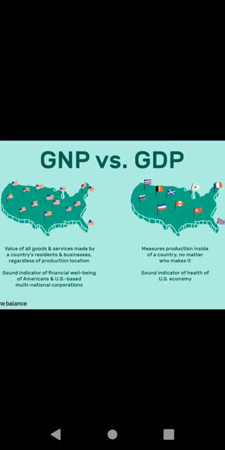Goods in the sense things, isn't it? Service means what? Doctor, engineer, collector. From there they are earning the money. Isn't it? Teacher. It includes profit earned from capital invested abroad. Are you clear?